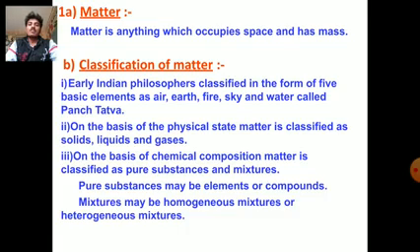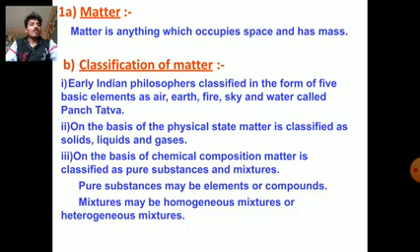Next, what is the classification of matter? In early India, the philosophers classified matter into five basic elements: air, earth, fire, sky and water, called Pancha Tatva.